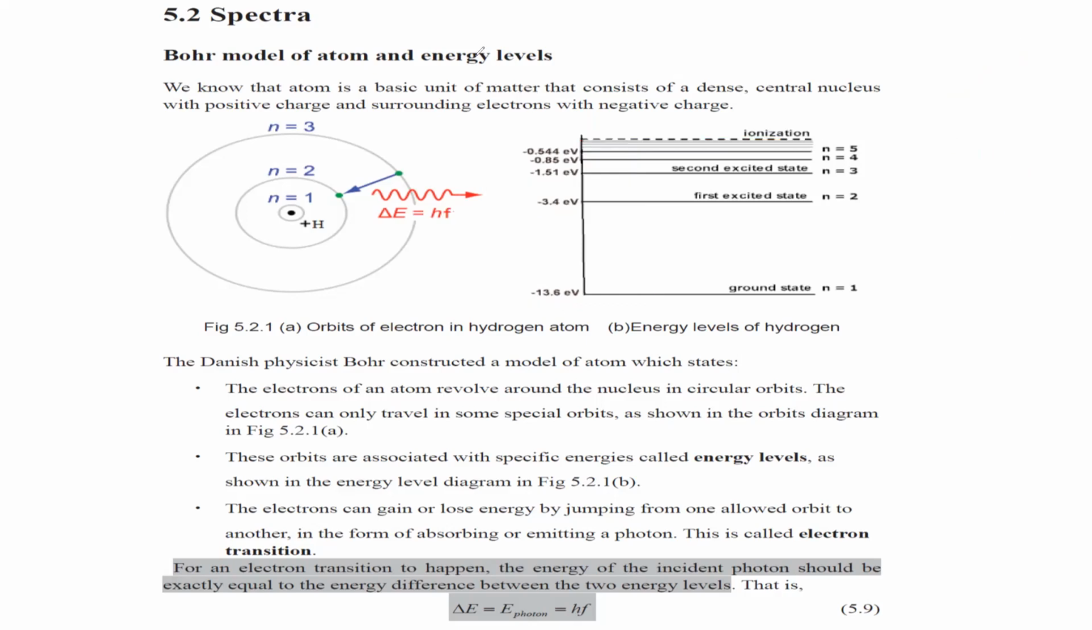So minus 13.6 for hydrogen, minus 3.4, minus 1.51, minus 0.85, minus 0.544. So what is the difference in the energy here? Like 13.6 minus 3.4.